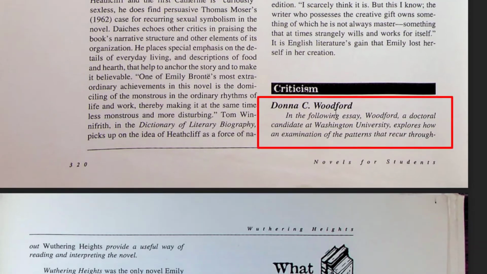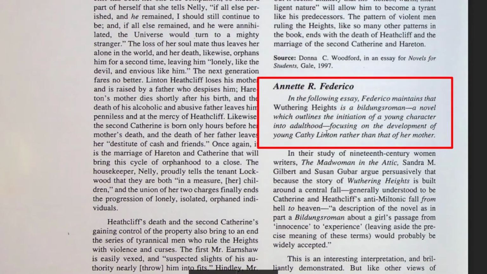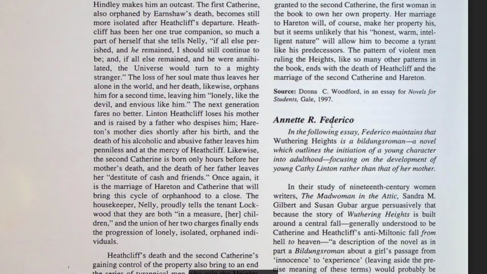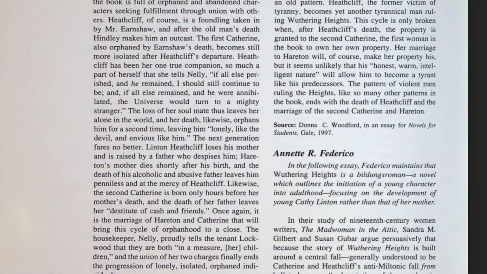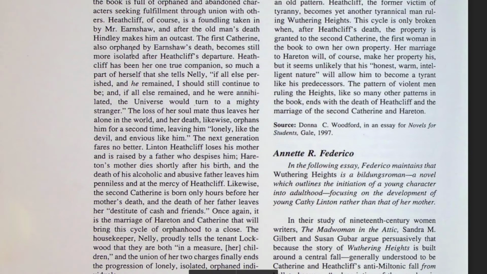The expert's name is listed first, and a brief statement about the focus of their criticism. When you see another italicized name, that is the start of a different critical essay. Each chapter of Novels for Students will have at least 3 critical essays. And I recommend skimming through all of them. The main focus of the criticism might not be exactly what you're writing about, but you may be able to pull some information for your paper.